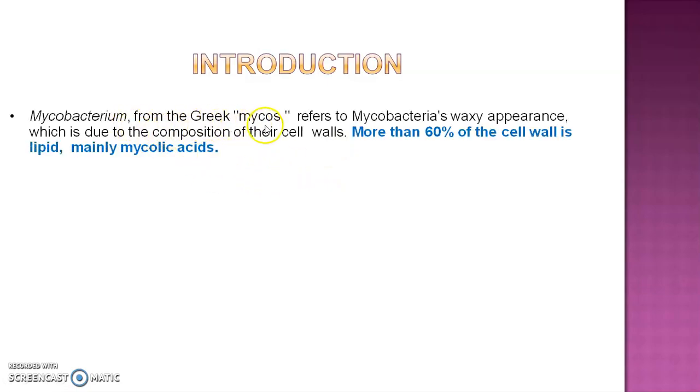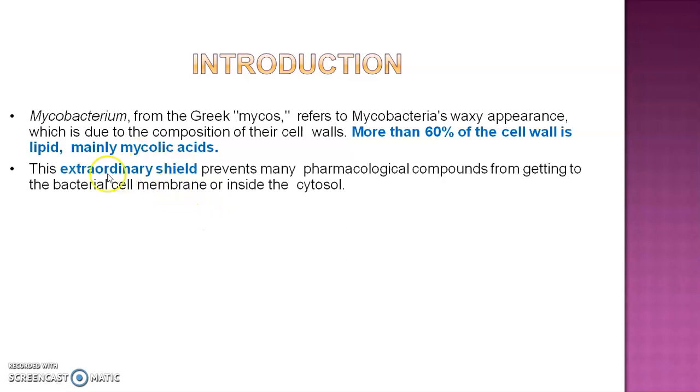Mycobacterium, from a Greek word, myces, refers to the mycobacteria's waxy appearance, which is due to the composition of their cell walls. More than 60% of the cell wall is lipid, mainly mycolic acid.